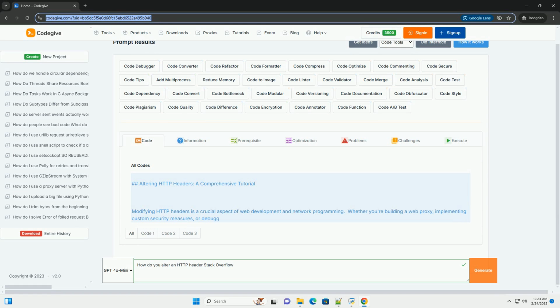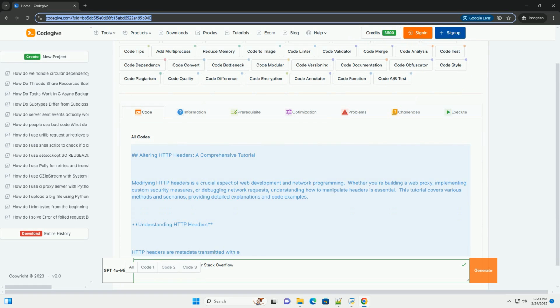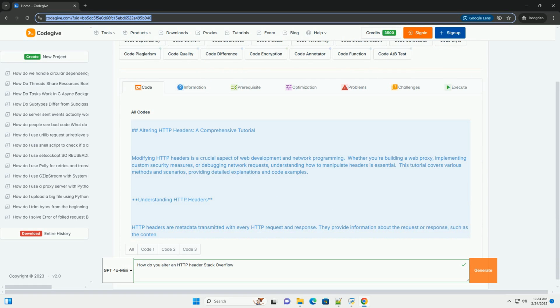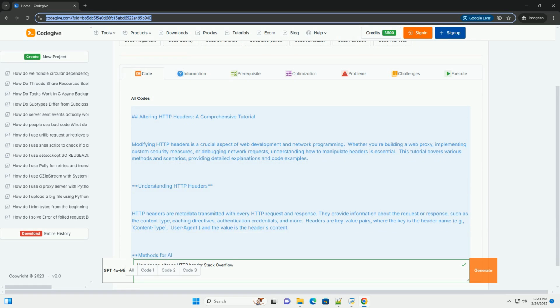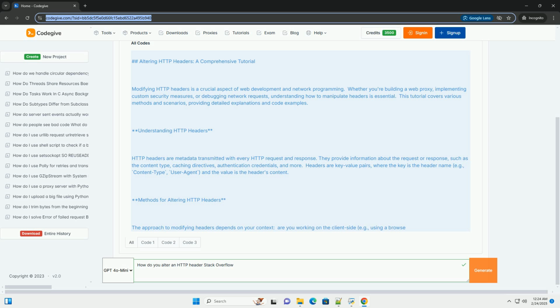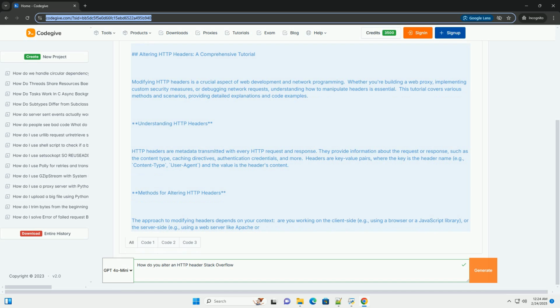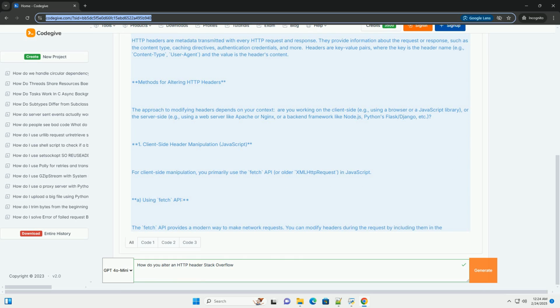Altering HTTP headers, a comprehensive tutorial. Modifying HTTP headers is a crucial aspect of web development and network programming. Whether you're building a web proxy, implementing custom security measures, or debugging network requests, understanding how to manipulate headers is essential. This tutorial covers various methods and scenarios, providing detailed explanations and code examples.